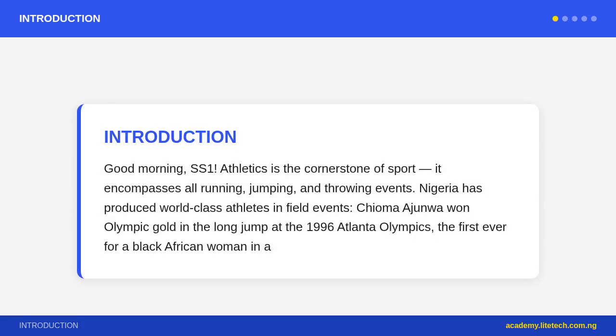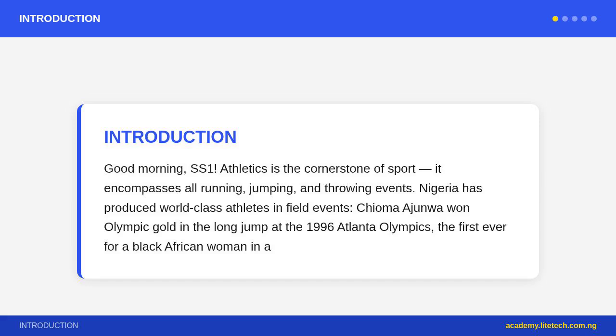It encompasses all running, jumping, and throwing events. Nigeria has produced world-class athletes in field events. Chioma Ajunwa won Olympic gold in the long jump at the 1996 Atlanta Olympics, the first ever for a black African woman in a field event. Mary Onyole-Omagbami and Francis Obikwolu were legendary Nigerian sprinters.